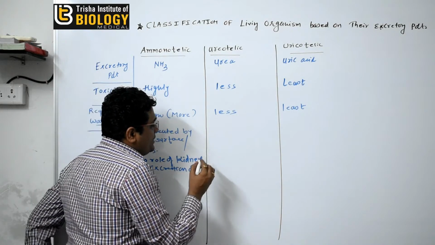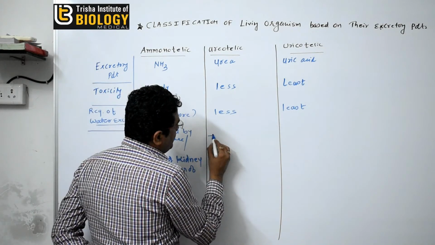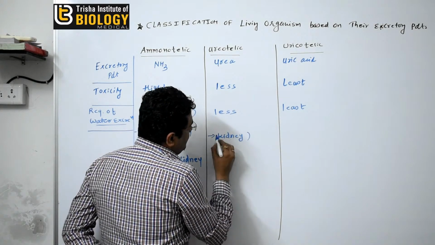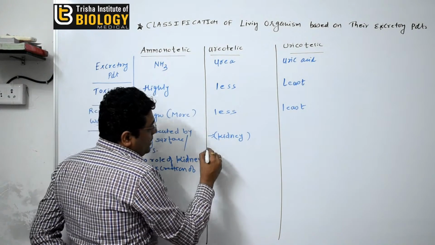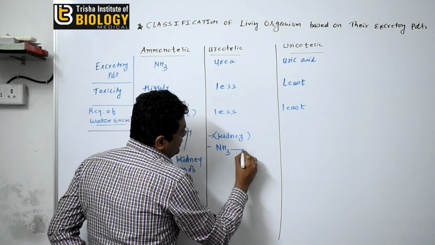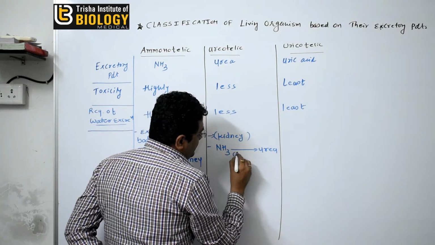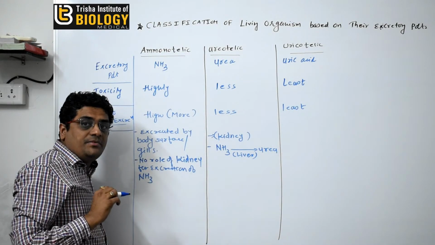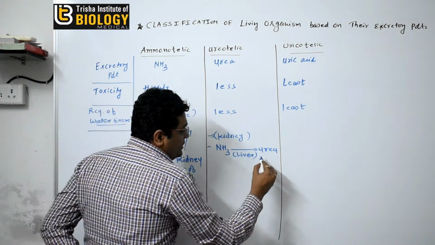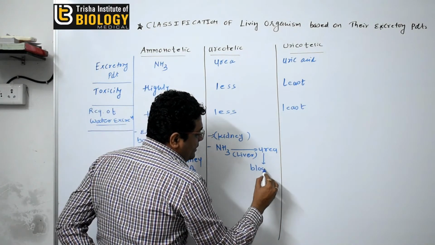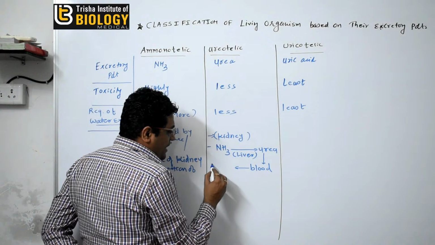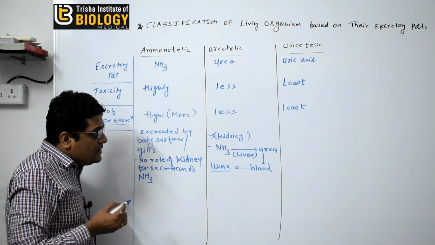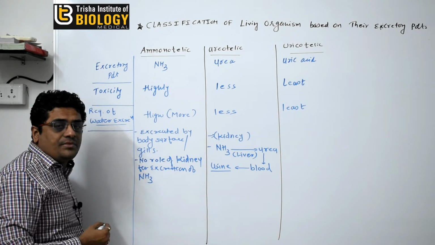Okay, how the urea is excreted? So always urea is excreted with the help of the kidney. They are excreted with the help of kidney. How? So actually in the human, the ammonia is converted into urea in liver. So in liver, ammonia is converted into urea with the help of the urea cycle, and this urea enters into the blood, and from the blood with the help of the urine, the urea is excreted from the body. Okay, so how the urea is formed in the